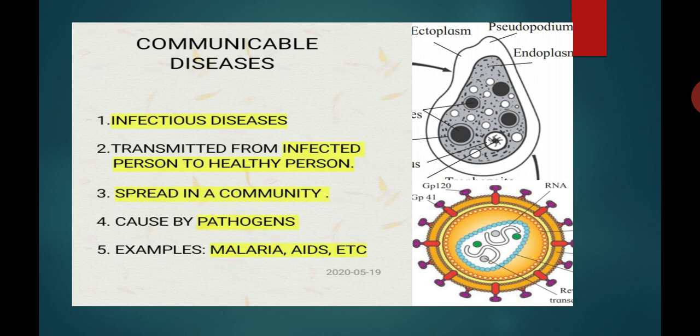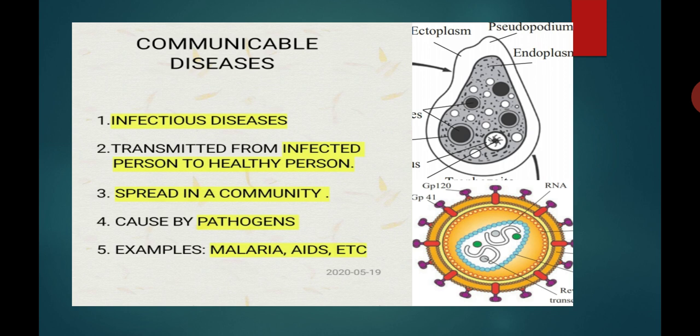Number two, they are transmitted from the infected person to another healthy person either directly or indirectly.